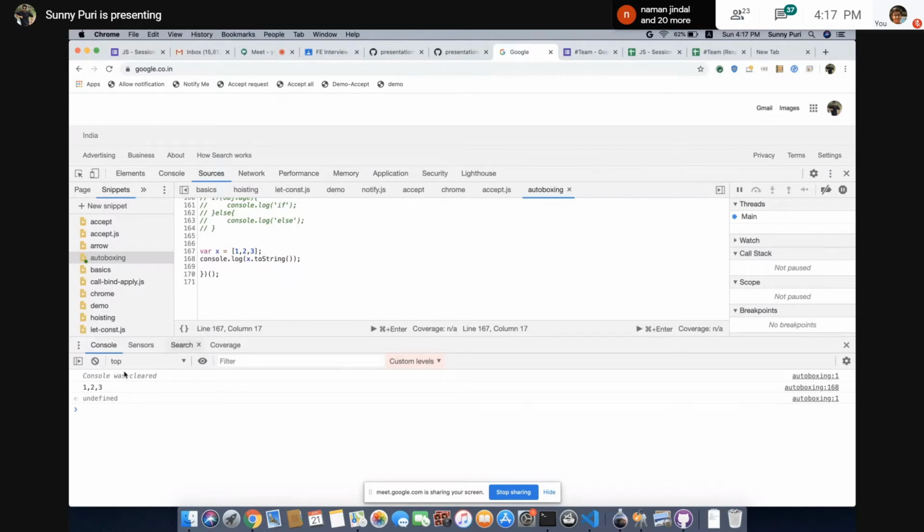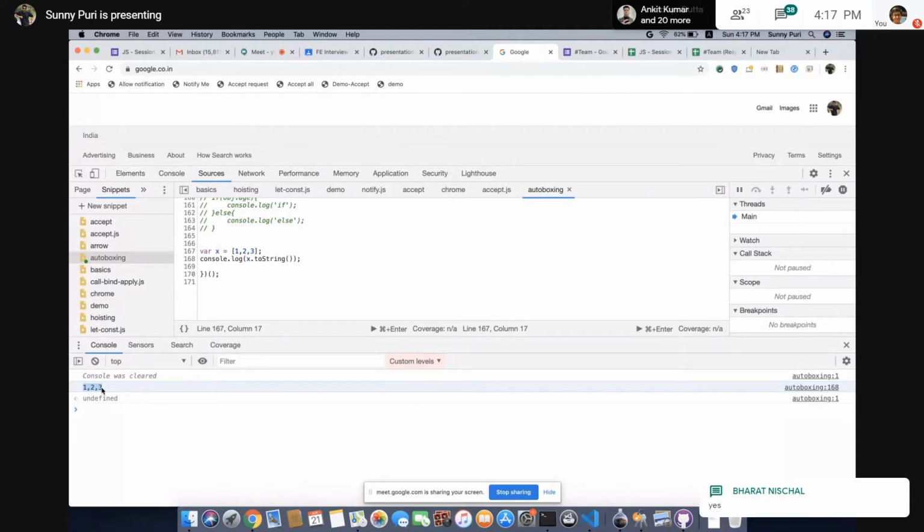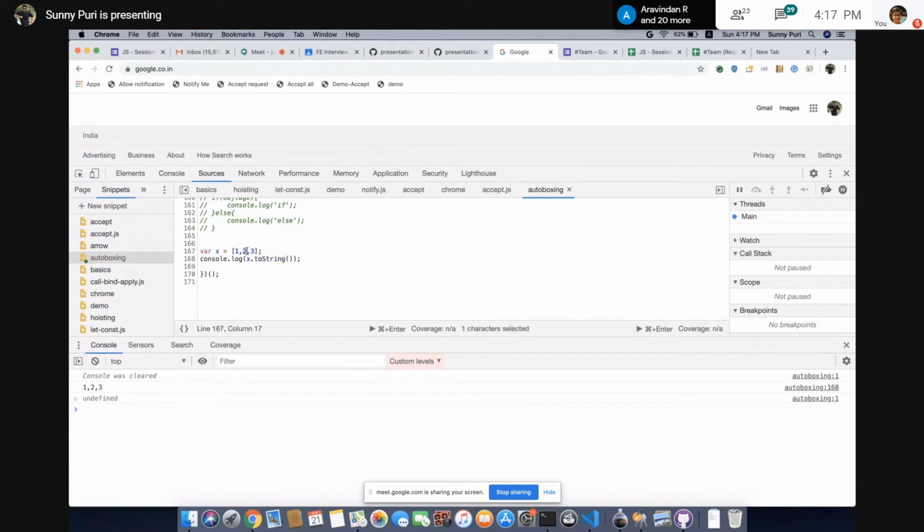This is clear. If you see 1, comma 2, comma 3, this is clear, guys. What is happening? So when we use an array with toString, what will happen? It will convert every element to a string, then it will join with comma. Like, let's try with this.